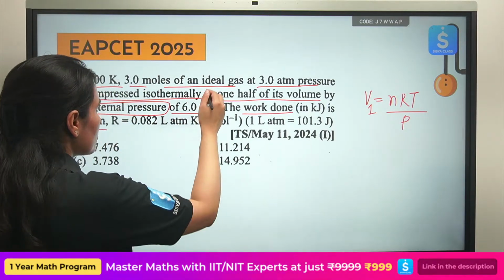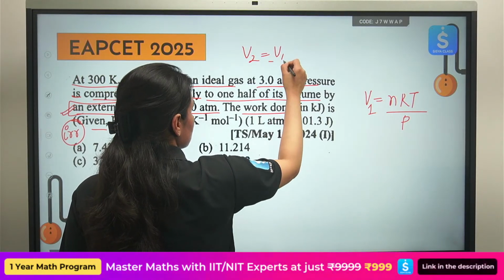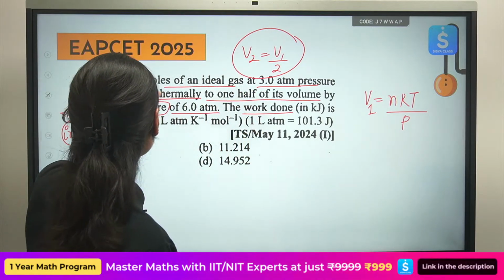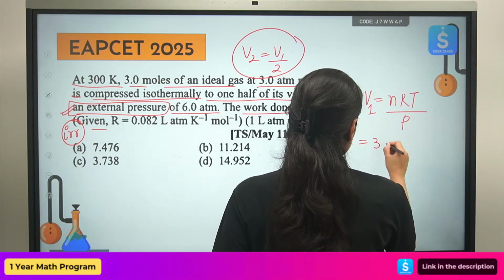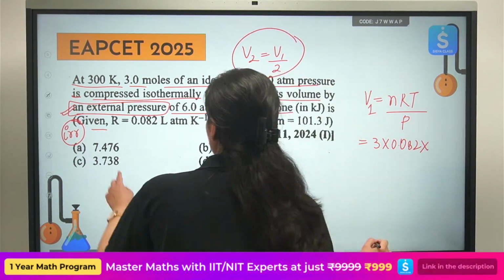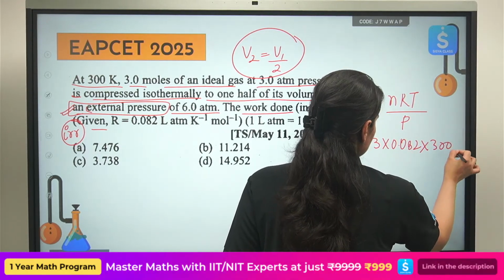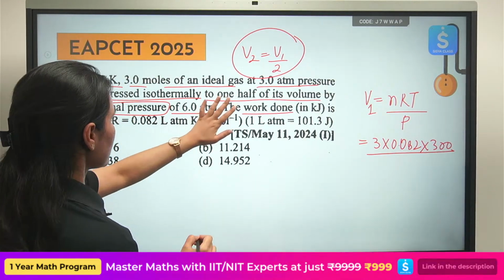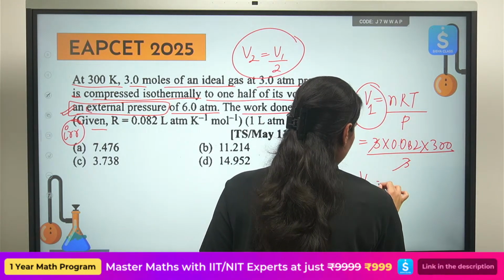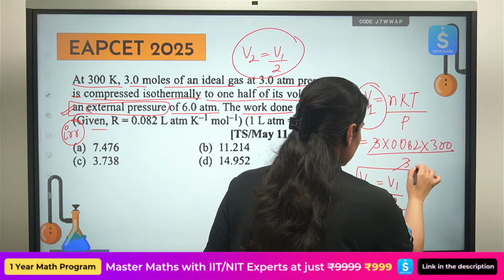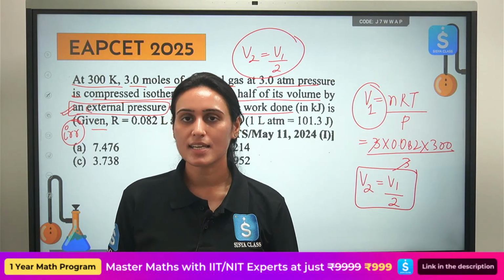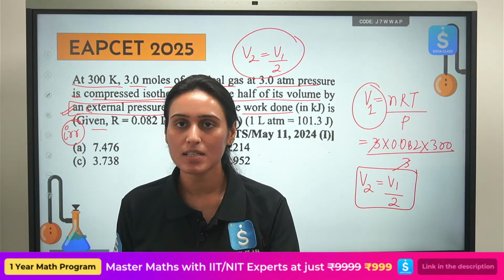Okay, so we know V2 is V1 by 2, great, but we have to calculate V1 first. So how many moles are given initially? 3 moles. The value of R, 0.082. Temperature also given to us. Pressure is also given to us, 3 atmosphere. So from here you will calculate the value of V1, then V2 you will write as V1 by 2. Once you have the value of V1 and V2, how do we calculate the work done in case of an isothermal irreversible process?